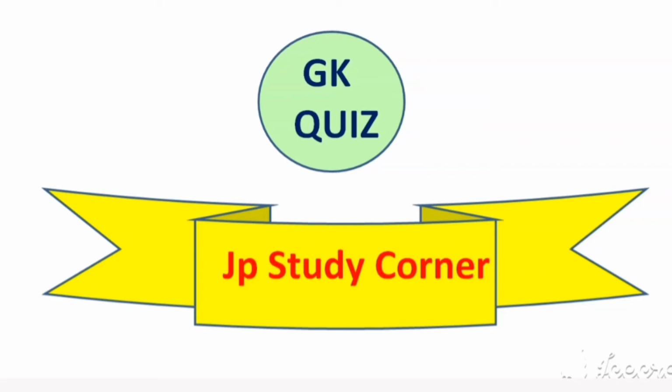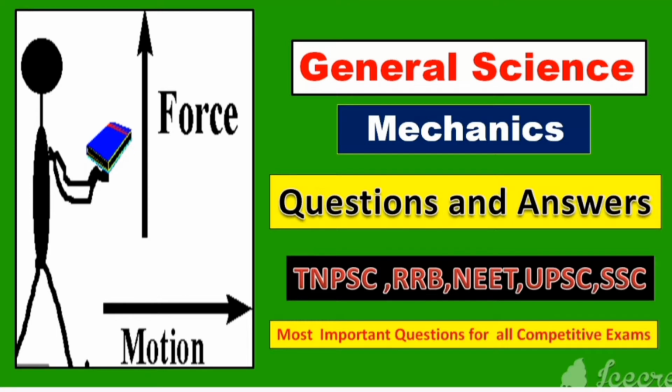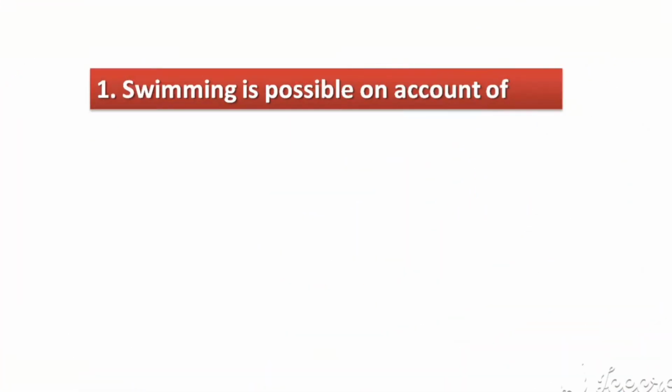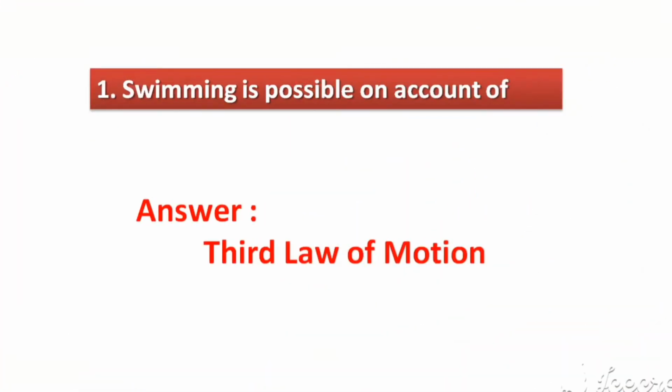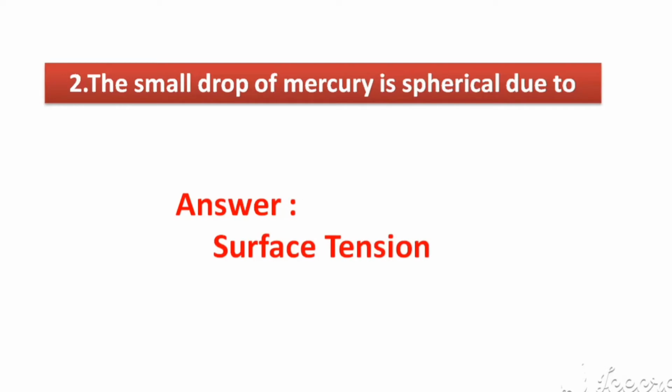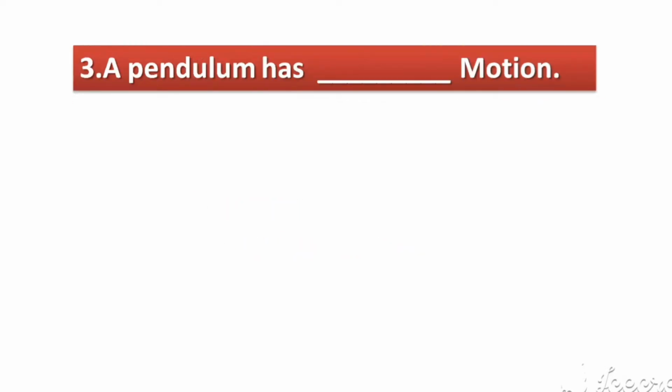Today we are going to see 40 most important questions from the topic of General Science Mechanics. Swimming is possible on account of. Answer: third law of motion. The small drop of mercury is spherical due to. Answer: surface tension. A pendulum has dash motion.